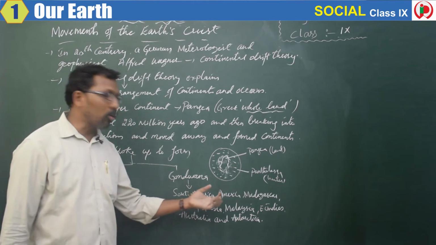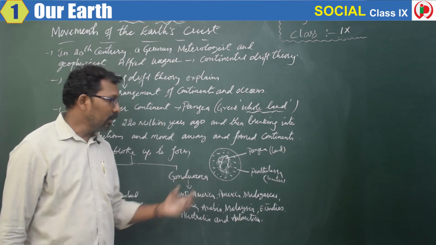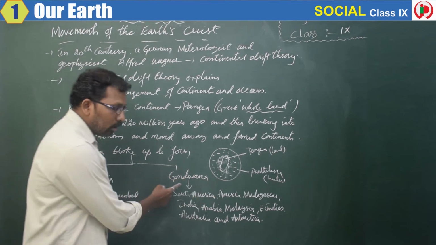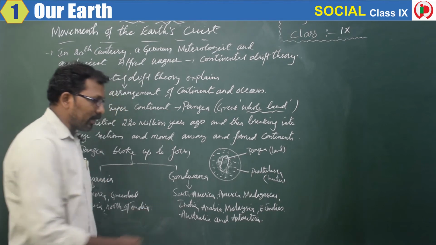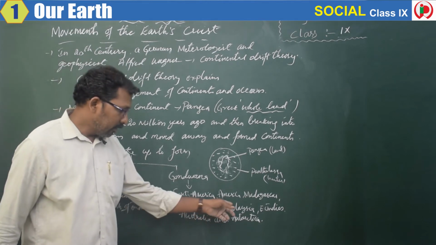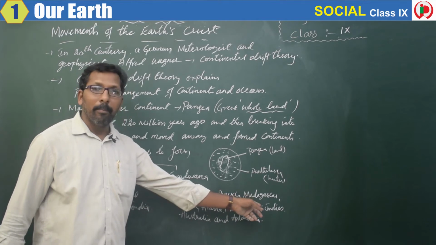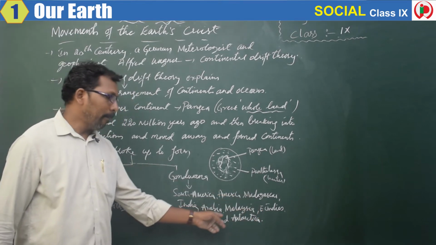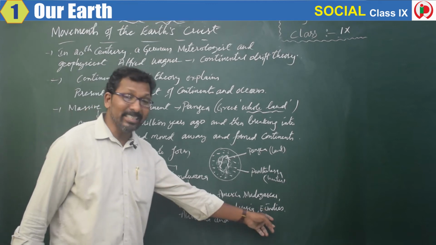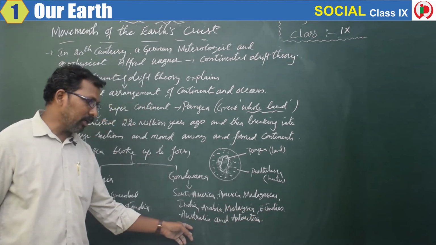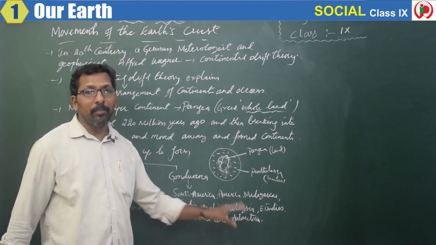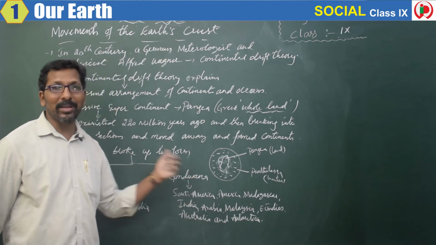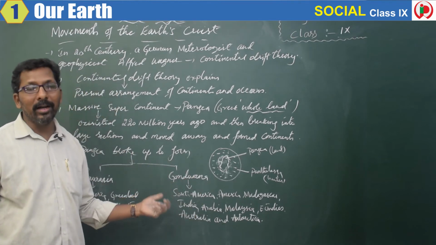Then what did Gondwana consist of? Gondwana consisted of South America, Africa, Madagascar, India, Arabia, Malaysia, the East Indies, Australia and Antarctica. These are the present continents which were in the Gondwana region.